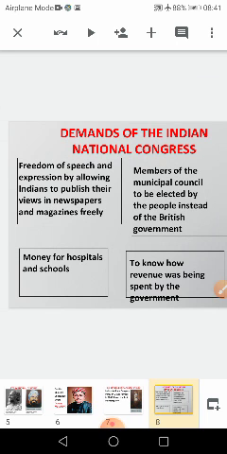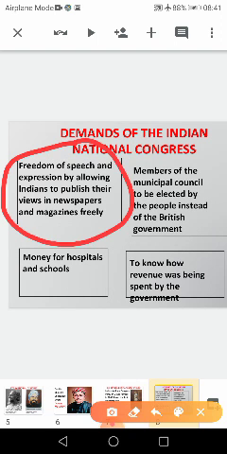Freedom of speech and expression, by allowing Indians to publish their views in the newspapers and magazines freely. That was the first demand.